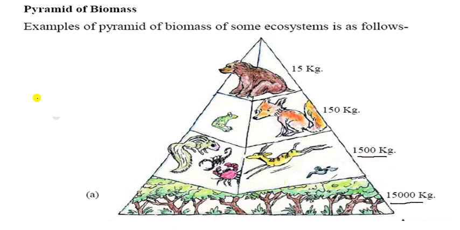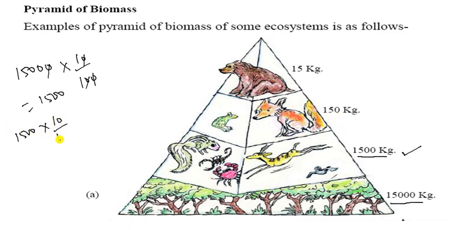You can calculate 10% of 15,000: the 0 will be cancelled out, and this 0 will be cancelled out. So we get 1500 kg. The plants are growing, and here the mass is 1500 kg. And what about this? Now take 10% of 1500. You can say it is 10%, so the 0 will be cancelled out, and this 0 will be cancelled out. So we get 150. It is the biomass of this one.